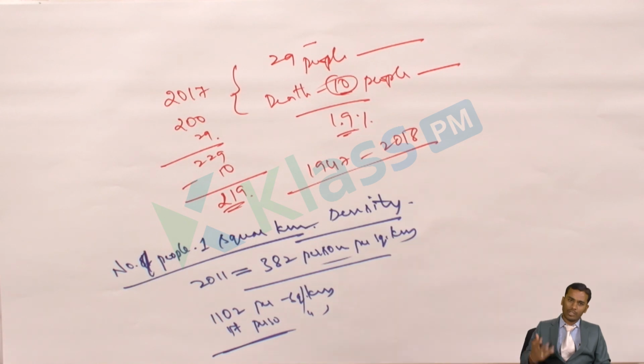facilities, amenities, as well as the resources that people require for their livelihood and day-to-day activities. There people will be moving more and more. That we call the density of population. And in Arunachal Pradesh we have the least density, only 17 persons per square kilometer. With this topic, we are completing the lesson on population.